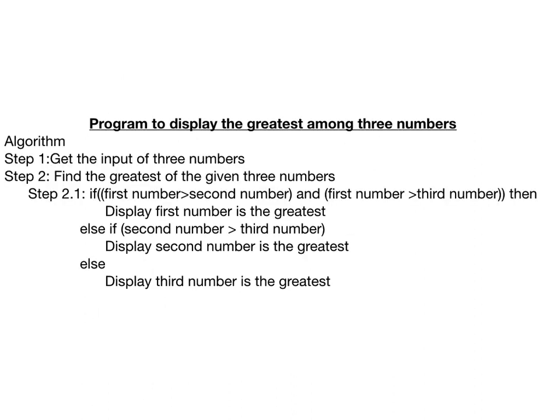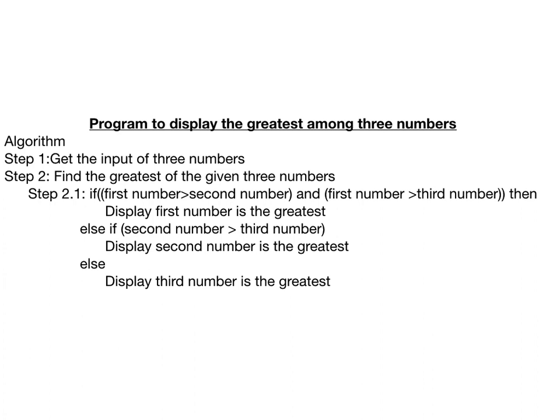Now I want to find the biggest number among three numbers, the greatest number among three numbers. Okay. Now what do we need? We need three numbers first of all. Okay, I have just written an algorithm, a pseudocode for this. You try to write a C program for this. So you're going to get the input of three numbers. So once you get the input, I should check which number is the greatest.